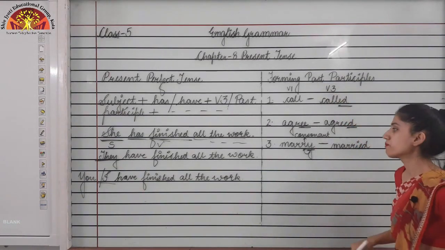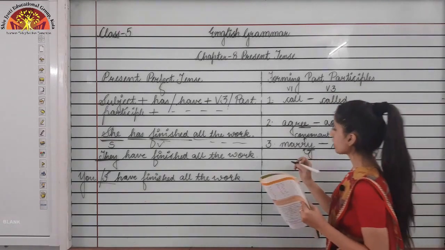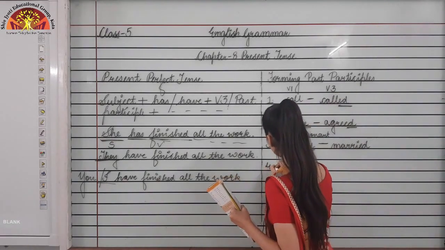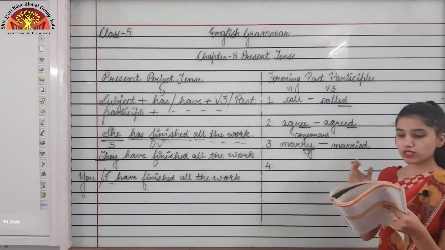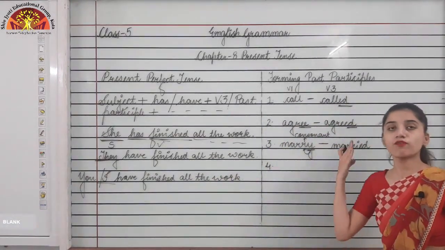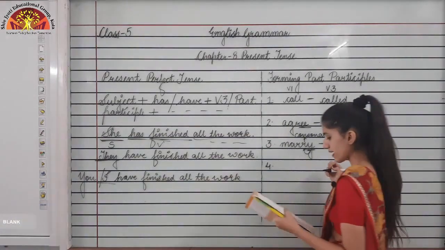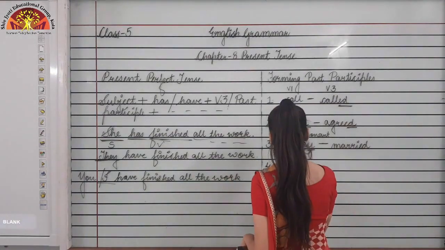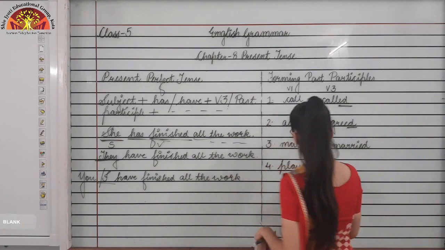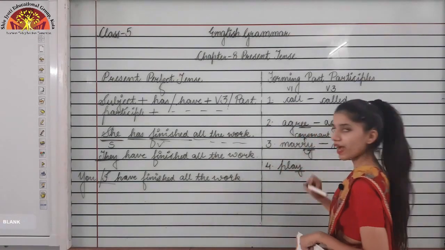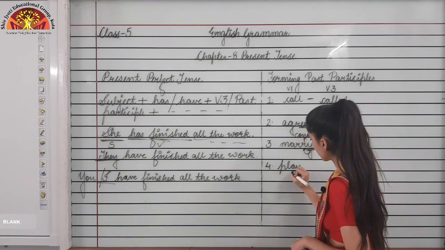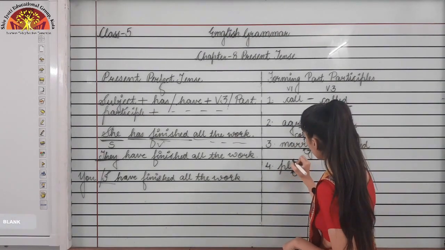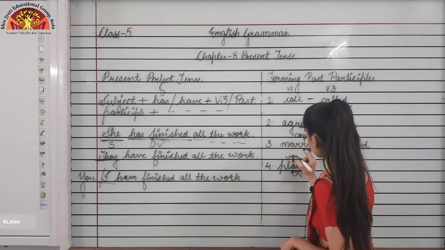Like this you need to form the third form of the verb, that is the past participle form of the verb. Now moving further, fourth point: add ed to some words that are ending in vowel plus y. Now if I say the verb is play, it is also ending with y, isn't it? But before y there is a vowel. A is a vowel here.